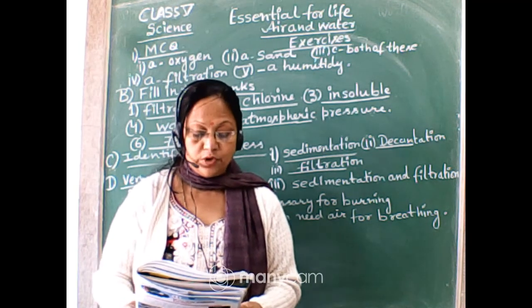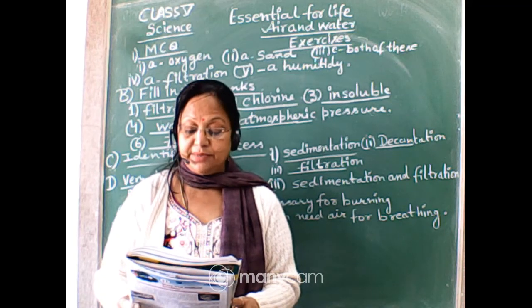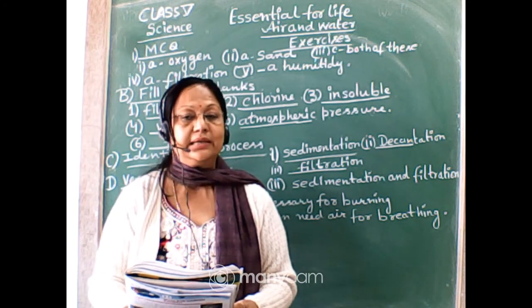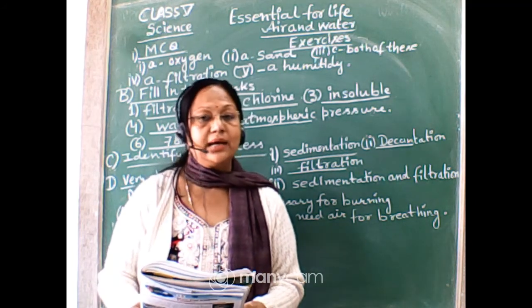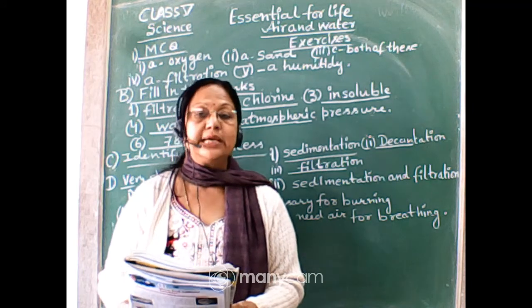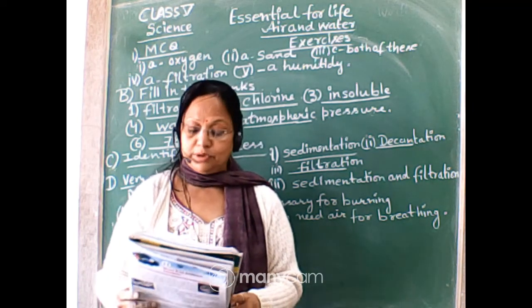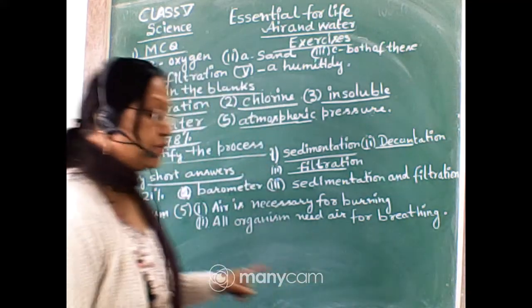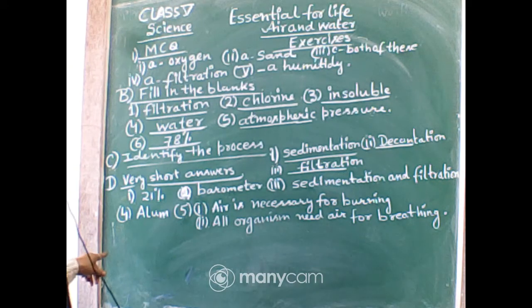Okay. Fourth one is: name one chemical by which the rate of sedimentation can be increased. So the chemical is alum, by which we can increase it, because it sticks to the dust and dirt particles and makes them heavier, so they easily settle down on the bottom of the flask or any vessel. Okay. Write two uses of air. So I have written two uses. First one is air is necessary for burning, and second, all organisms need air for breathing.